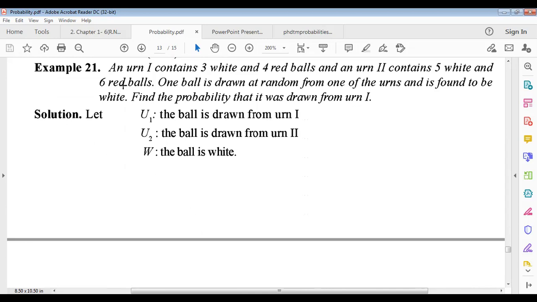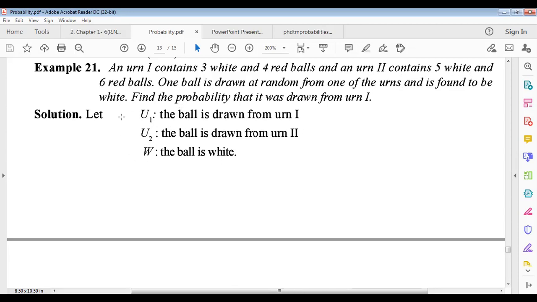Suppose we are trying to solve this example. Urn 1 contains 3 white and 4 red balls, and the second urn, another pot, contains 5 white and 6 red balls. One ball is drawn at random from one of the urns and is found to be white. Find the probability that it was drawn from the first urn. Now let us consider U1 as the ball is drawn from urn 1 and U2 as the ball is drawn from urn 2. Now W is the ball is white.